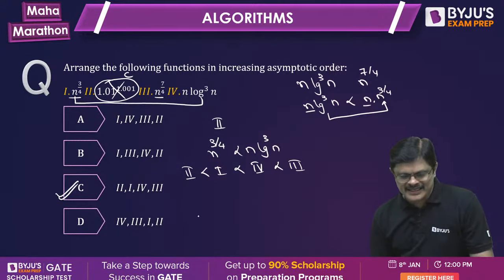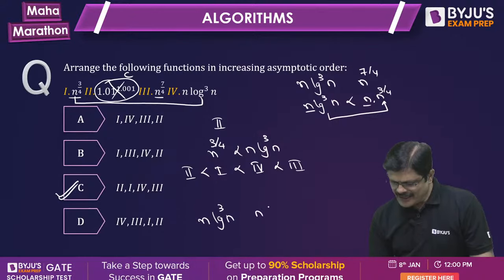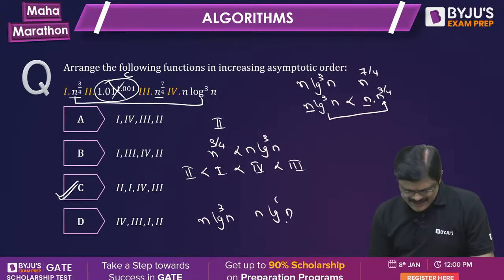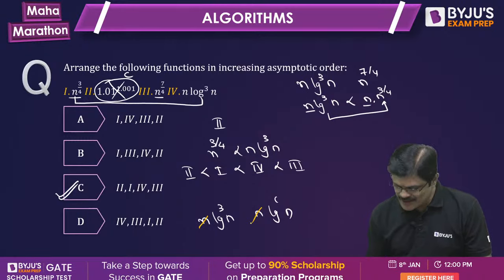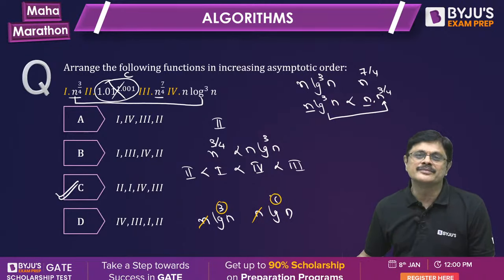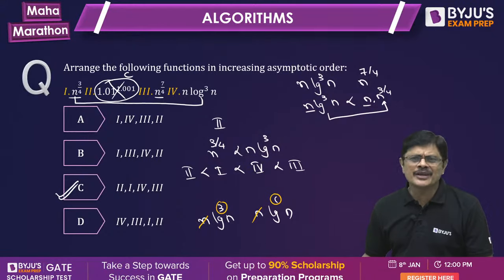Mr. Isai Tech asked something like this: n log cube n, n log power C n. Whenever such a problem comes, you cancel out common terms. Then you have to compare these fellows, and based on that, you will get the answer.